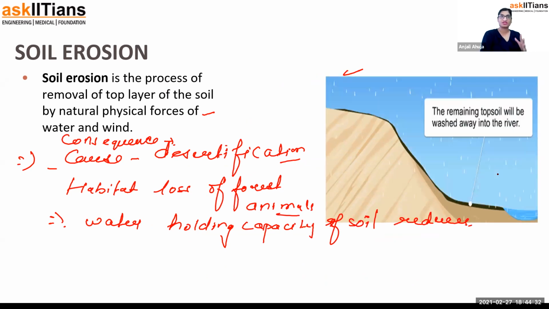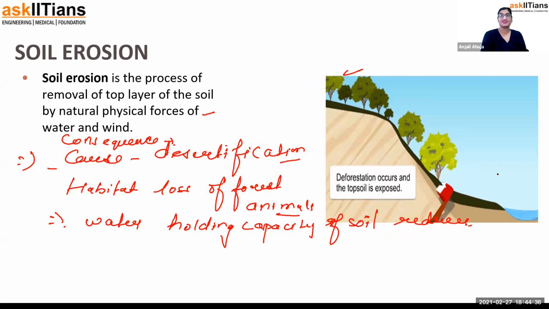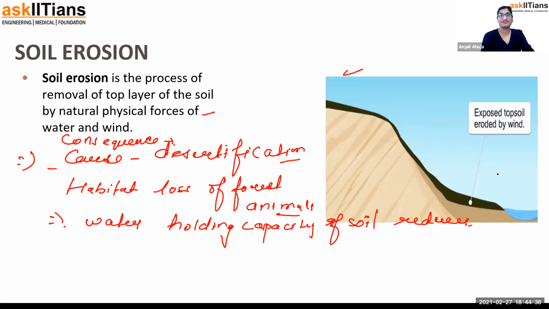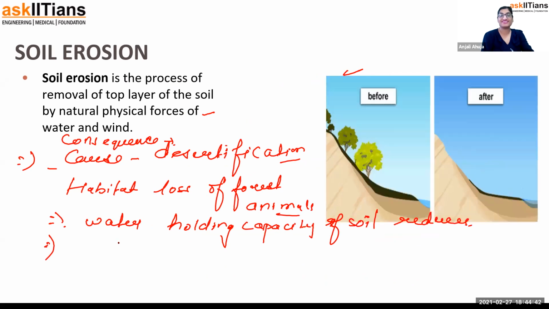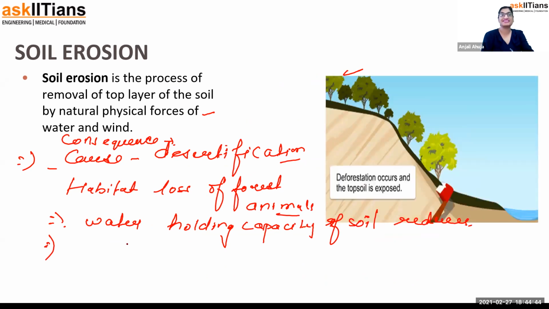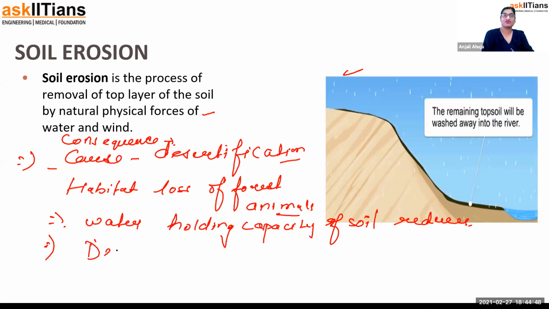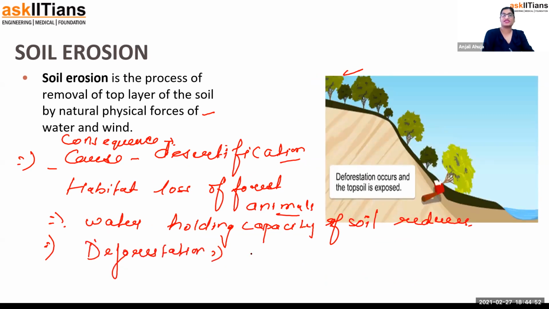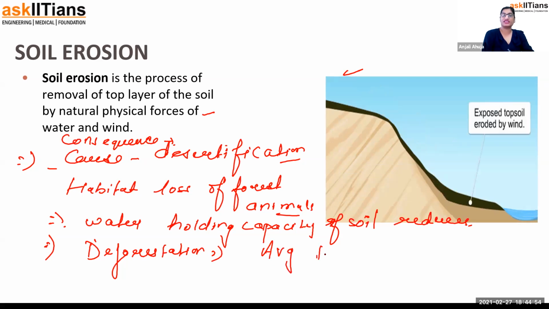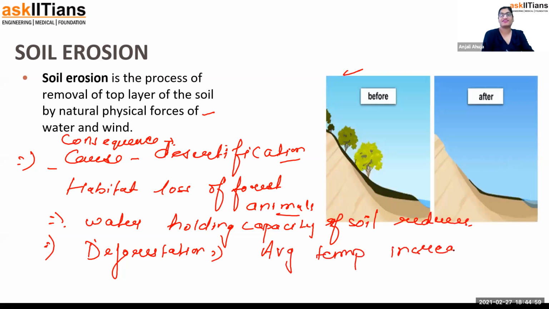If soil erosion happens, soil will not be there. It will be moving from one place to another place. You cannot grow more of the plant. Temperature will increase, because when more greenery is there, average temperature decreases. So there will be deforestation, and because of the deforestation, average temperature of the area increases. These are the points that you can write.